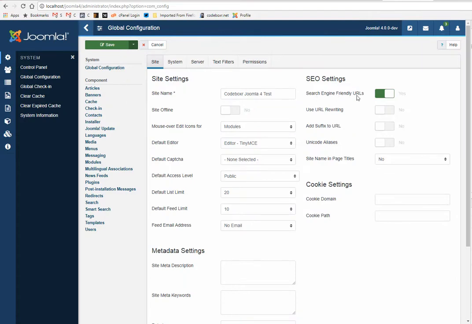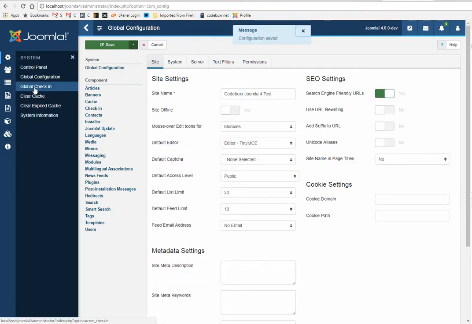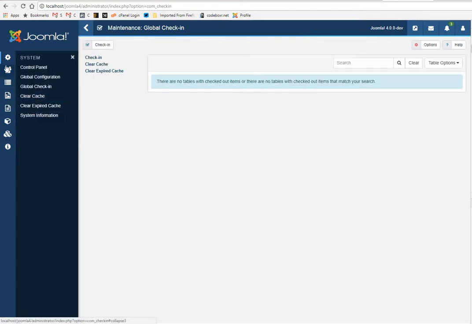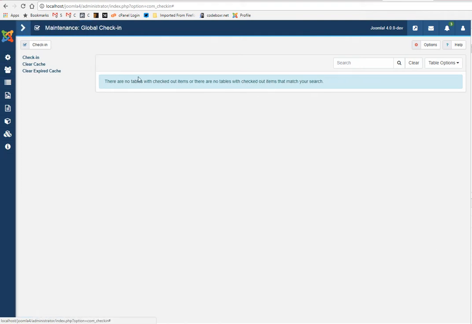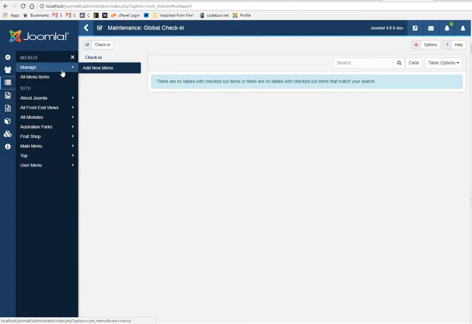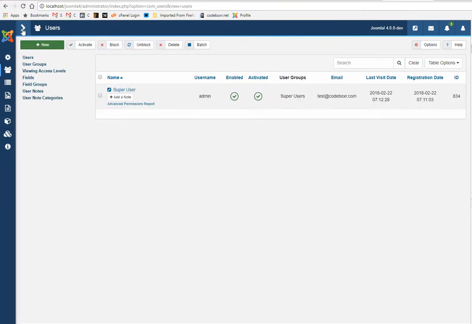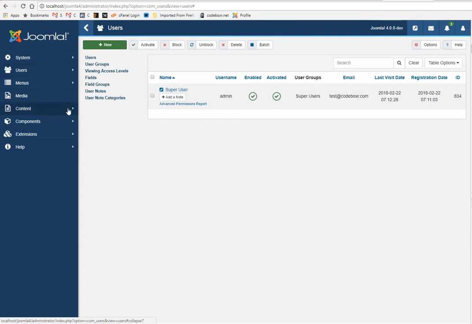And by default, Joomla now has search engine friendly URLs on, so this is great. I can save it. And you can see at this moment the admin menu is at the left side.